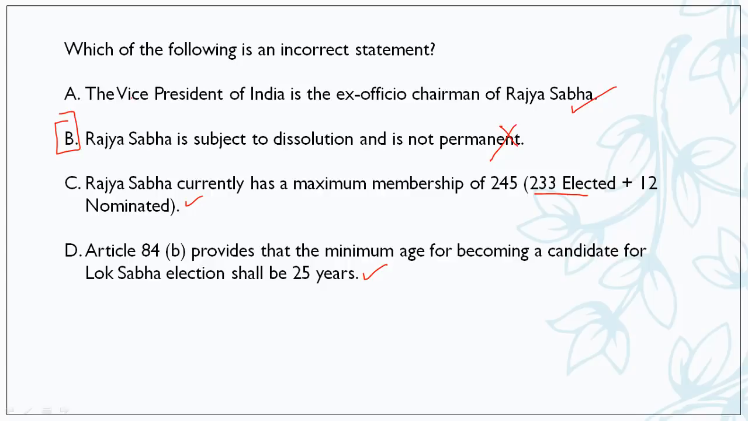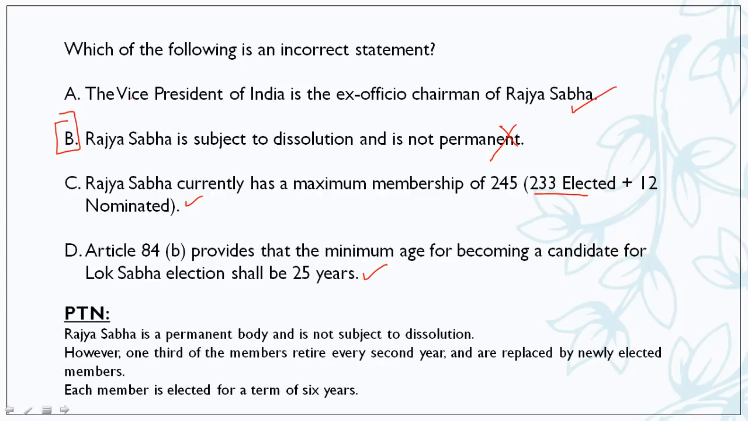Okay. Moving ahead. Let's see some PTN. So Rajya Sabha is a permanent body, as I told you, and it is not subject to dissolution. And one more very important thing, however, 1/3 of the members retire every second year from Rajya Sabha and are replaced by newly elected members. Each member is selected for a term of 6 years. So after every 2 years, 1/3 of the members retire, and the term for one person is 6 years in Rajya Sabha. These are very important things with respect to Rajya Sabha.